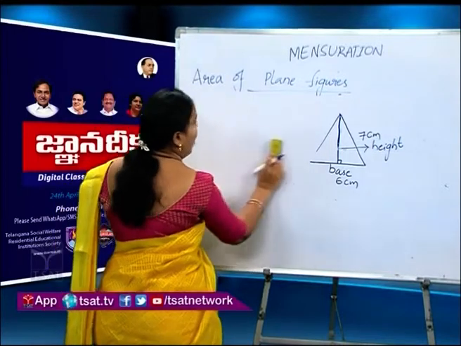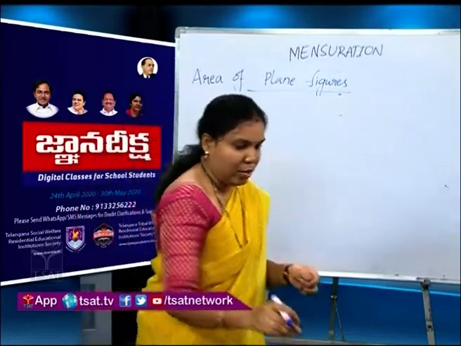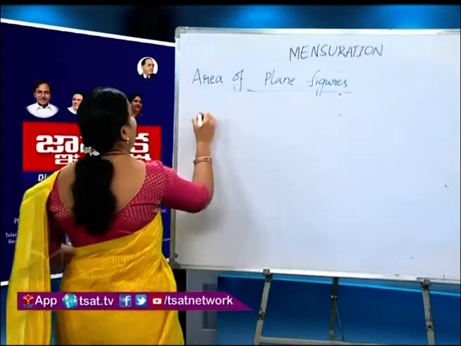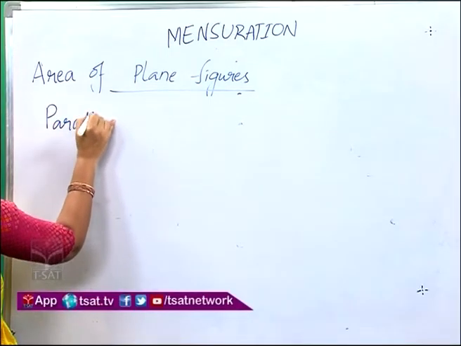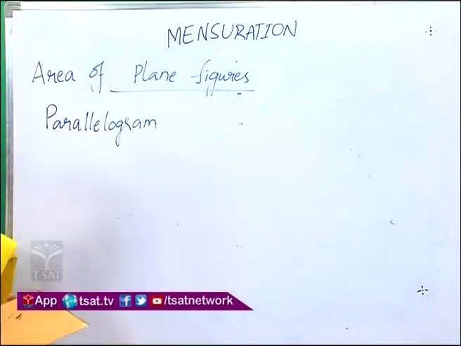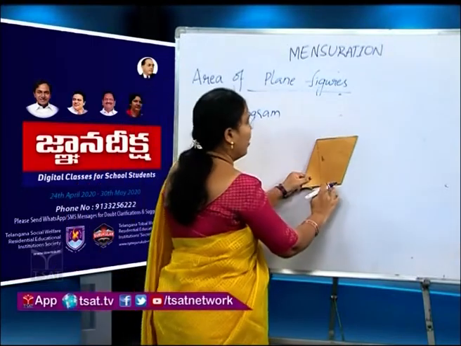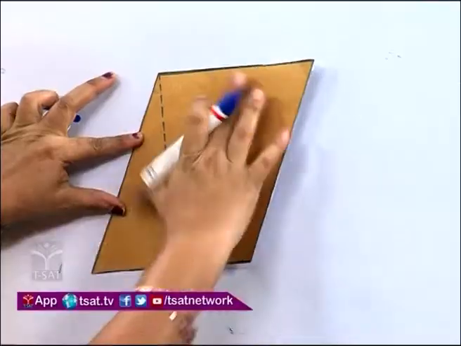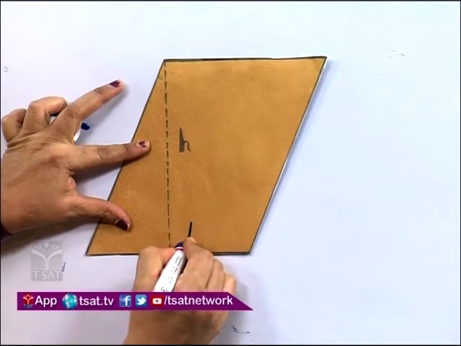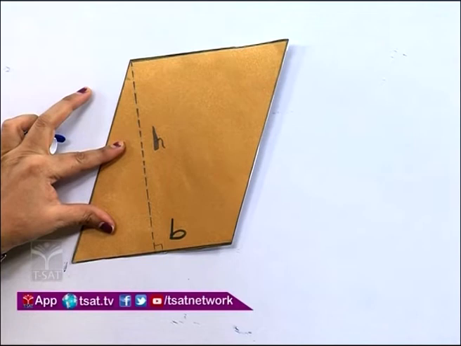Now how to find the area of parallelogram? What is parallelogram? Parallelogram is also a quadrilateral and two pairs of opposite sides are parallel. This is the base of the parallelogram. This is the height of the parallelogram.